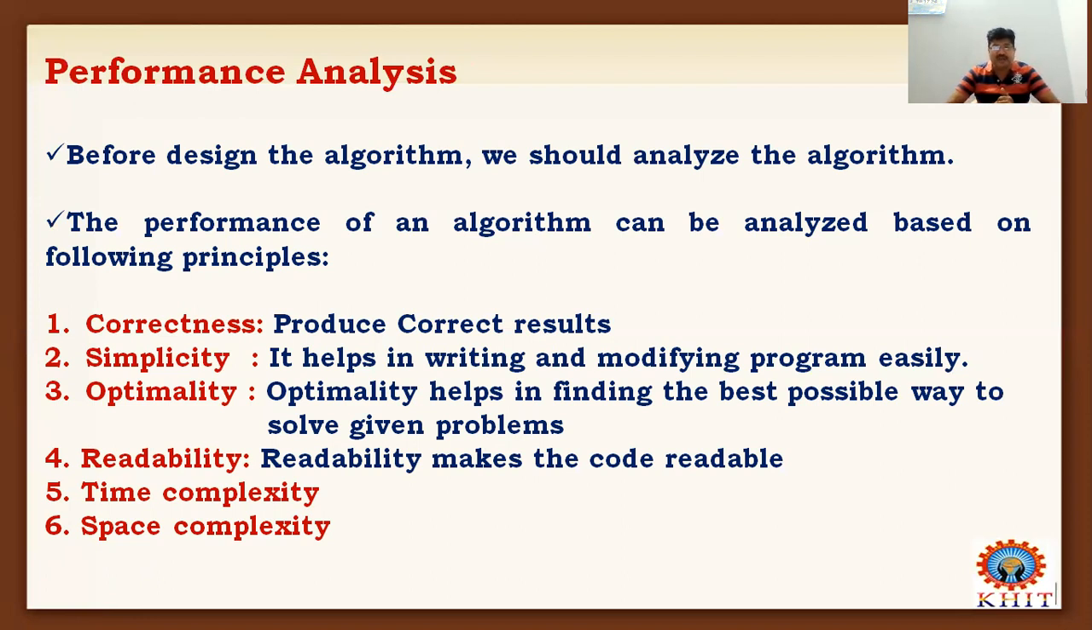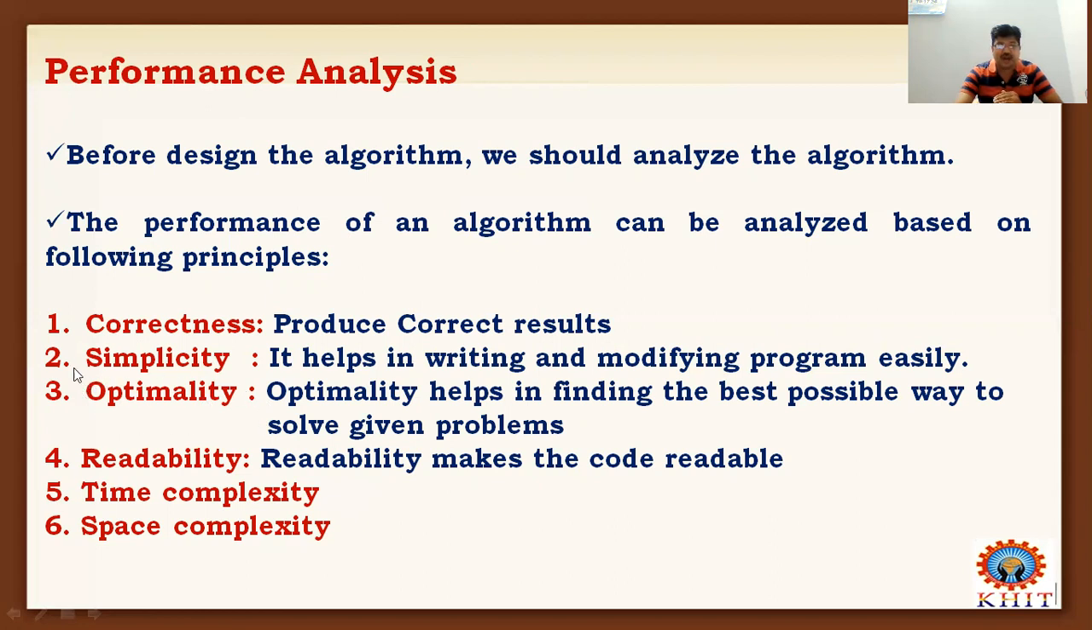Next one is simplicity. While writing an algorithm, if you want to make some modifications to earlier algorithms, it can be done very easily. That means algorithms help in writing and modifying programs very easily. Why? Because algorithms can be written with the help of domain knowledge. Once the algorithm is written with the help of domain knowledge, it can be boosted up for writing better programs. So algorithms will be helpful for writing better programs. That is called the simplicity principle.